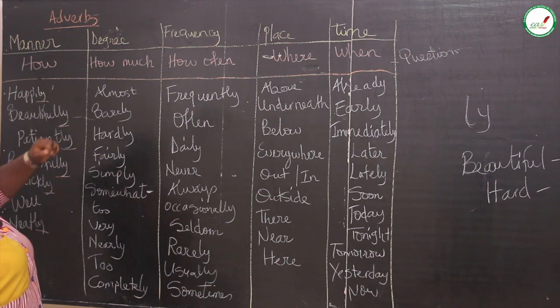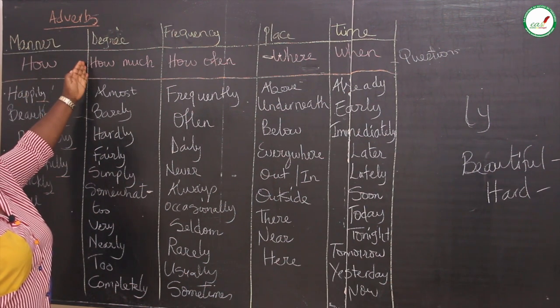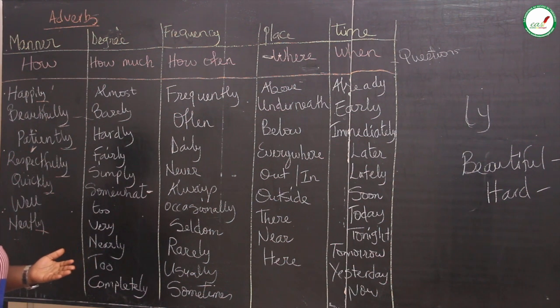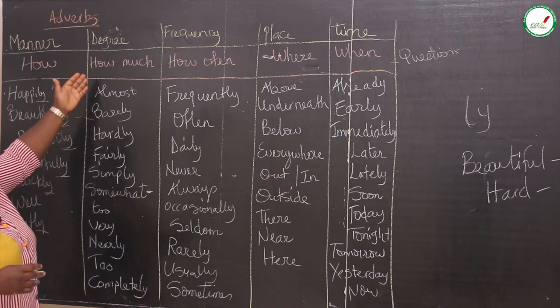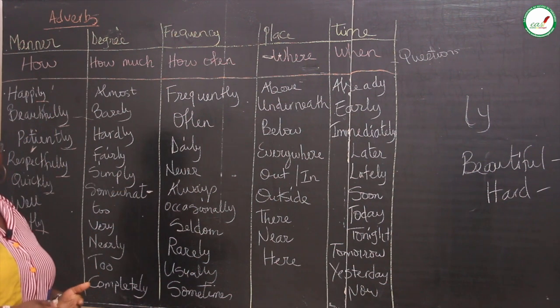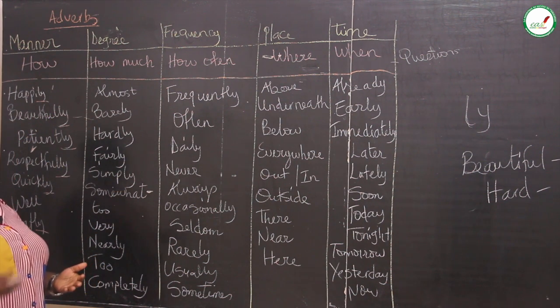Then we have degree, the next column. Degree means to what extent. How much of it do you want? How much of it do you prefer?